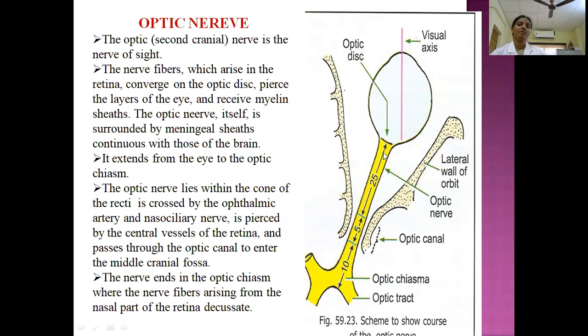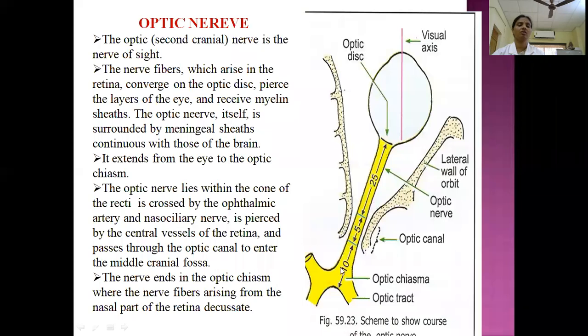Here, the importance of this optic nerve is that it is devoid of the neurolemma, but the oligodendrocytes cover it and form the myelin sheath. Being devoid of the neurolemma, if there is any damage to this optic nerve, there is no regeneration. So complete blindness. So this is the optic nerve.